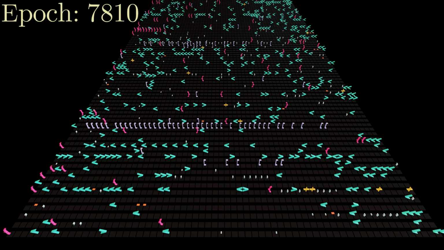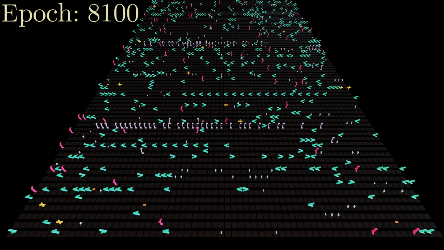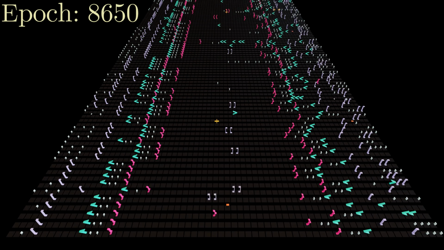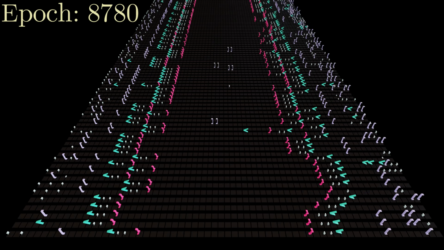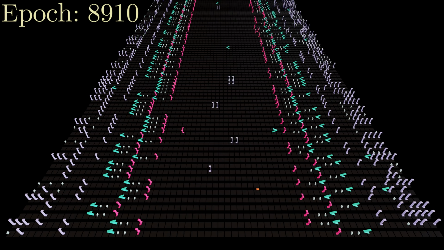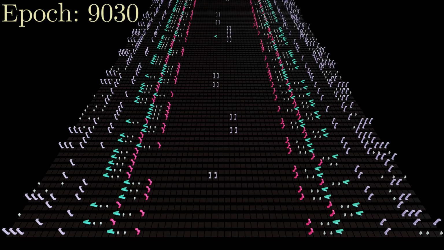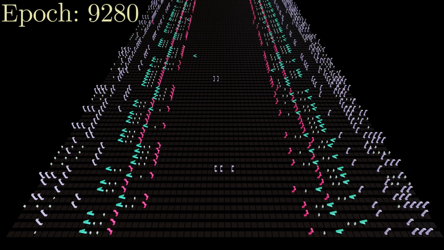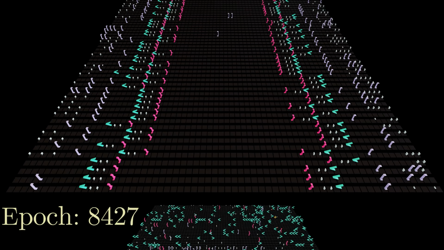But then comes the moment that hit me like a bolt of lightning the first time I saw it. All of a sudden, the chaos in the soup gets replaced by almost complete order. For this particular setup, the transition takes place after roughly 8,600 epochs. Let's have a closer look at the processes around that time in slow motion.